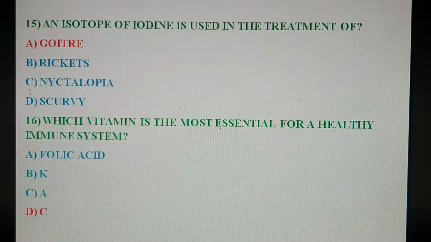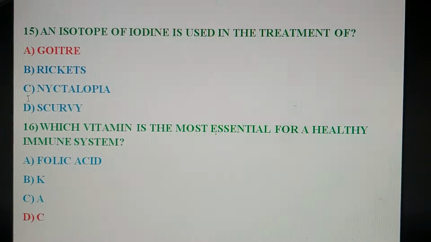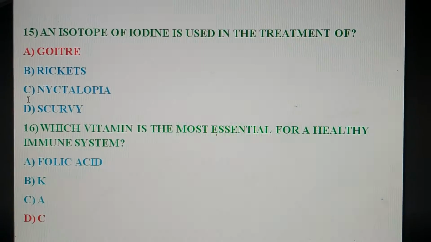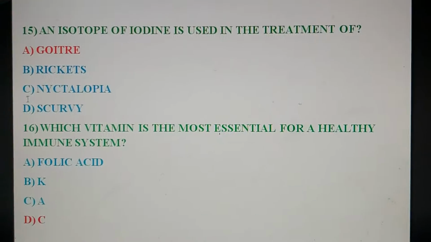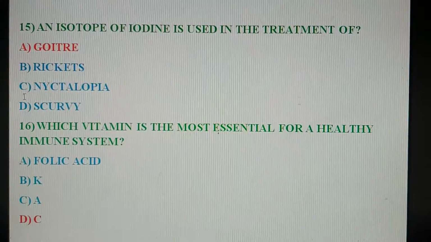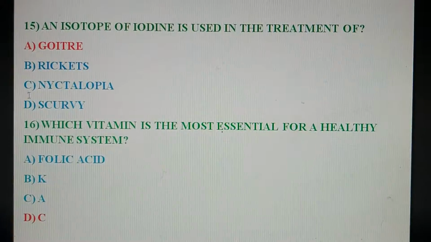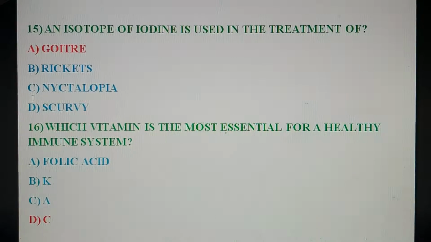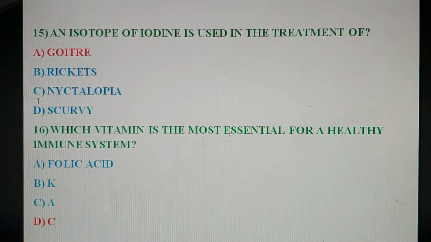Next question. An isotope of iodine is used in the treatment of. Your options are A, goiter, B, rickets, C, nyctalopia, D, scurvy. So the correct option is option A, goiter.